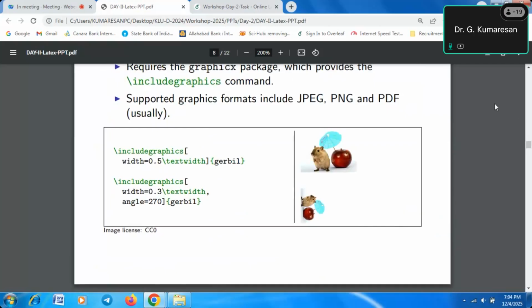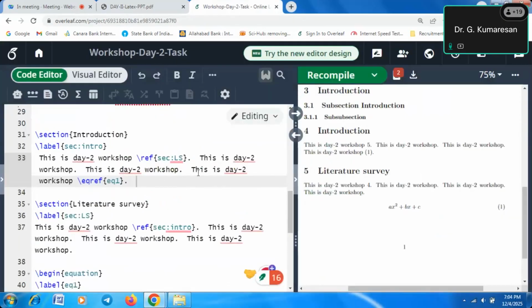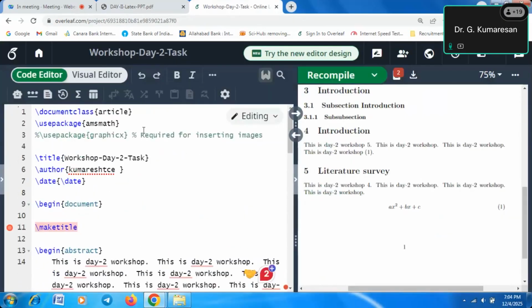Now I will show you one simple example so that you can easily understand. First, we have to define some packages. This is the required package for inserting images. What is the package name? Backslash usepackage graphicx. Backslash usepackage graphicx is the package that is very much required for inserting or uploading images into a LaTeX document. So already we defined it.